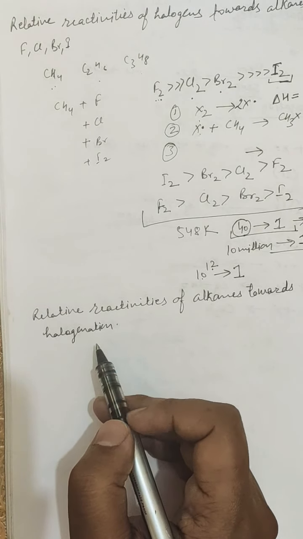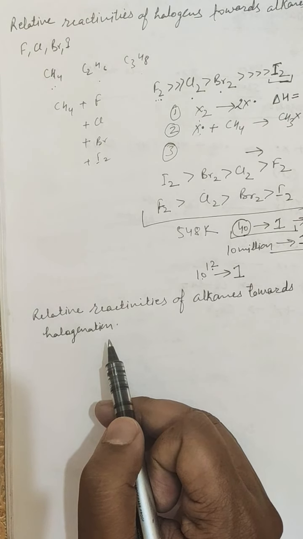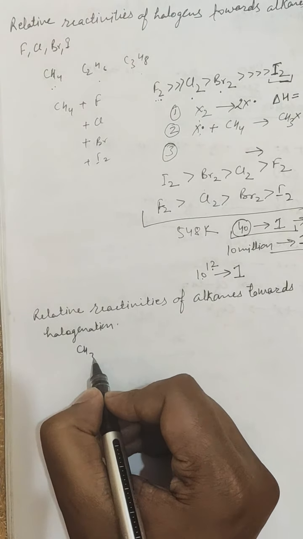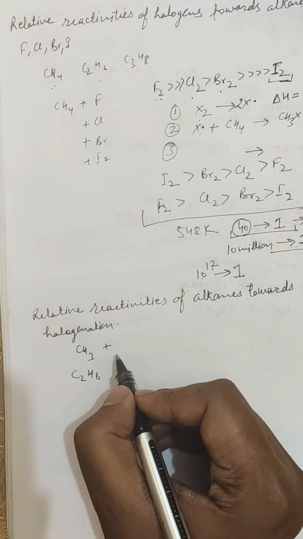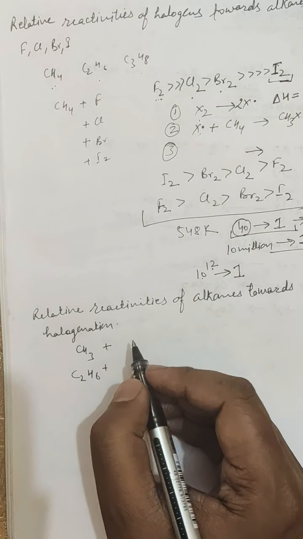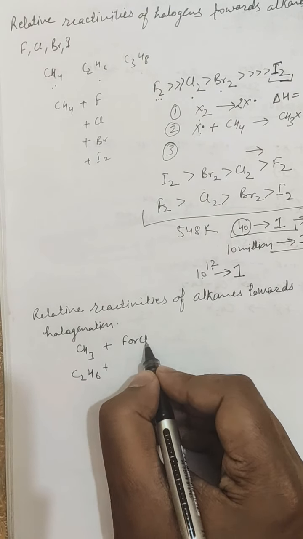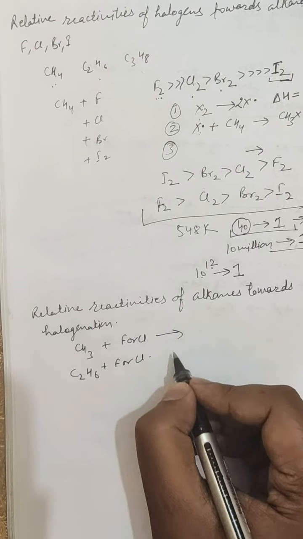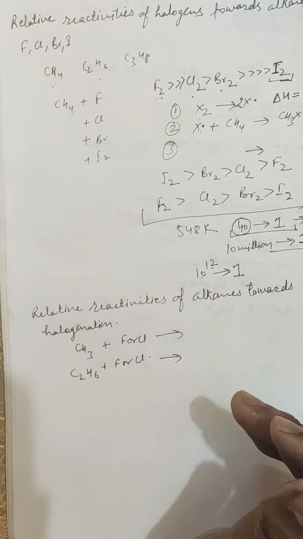So the relative reactivity of different compounds toward the same reagent is best measured by the so-called method of competition. So there are different alkanes. Suppose that methane and ethane are there. How will they react to a particular halogen? This halogen may be fluorine or chlorine or bromine or iodine, an individual halogen. So which will react faster? This can be compared by the method of competition.